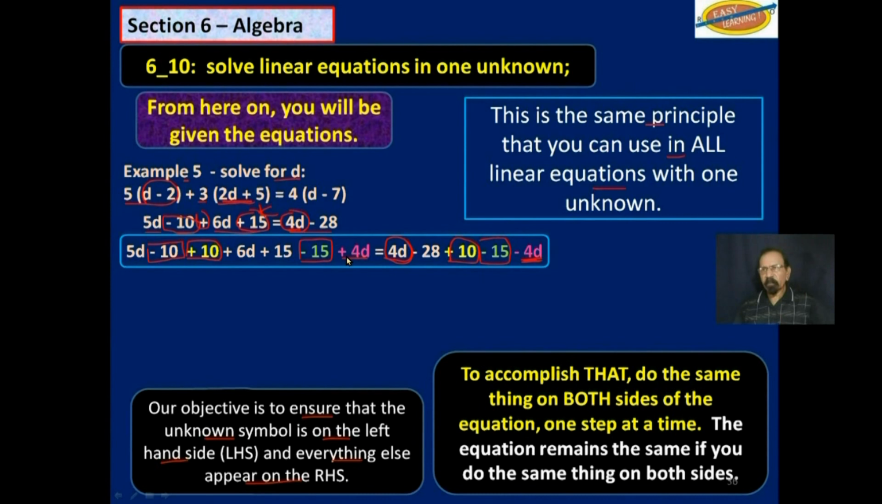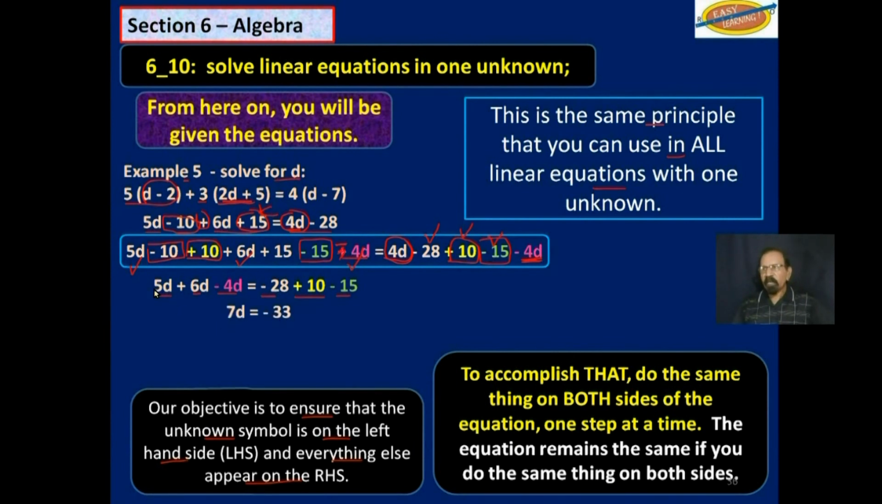and we will also have to subtract 4d from the left-hand side. And so what we get is 5d plus 6d minus 4d on the left-hand side, and negative 28, we didn't move that, that is still there, but now you have a positive 10, which is this, and a negative 15, which is that.